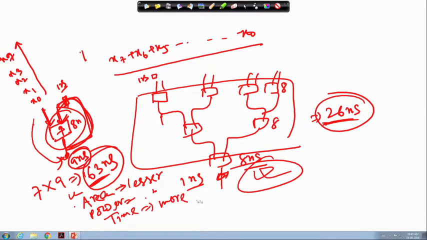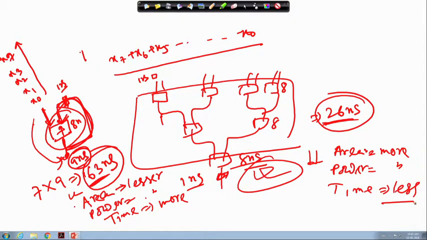Here what is happening? The area is more, the power is also more, but the time is lesser than this one.